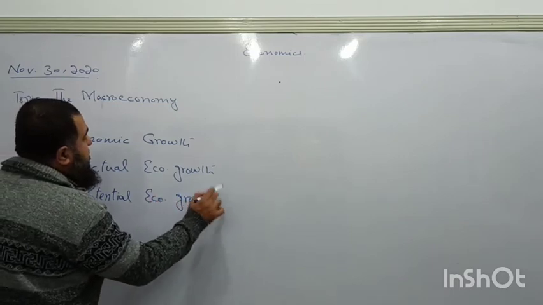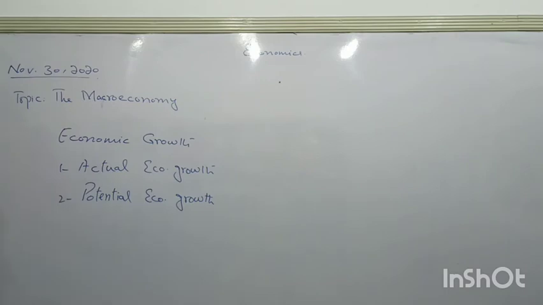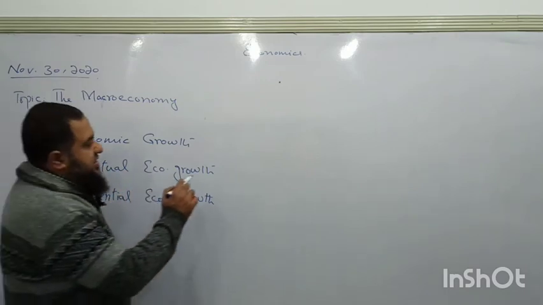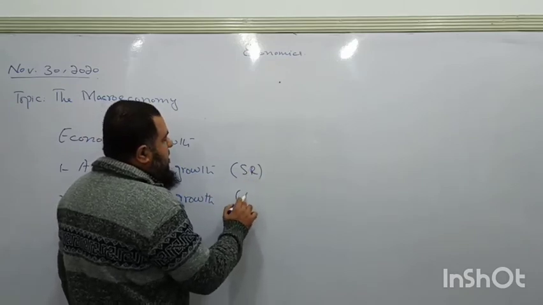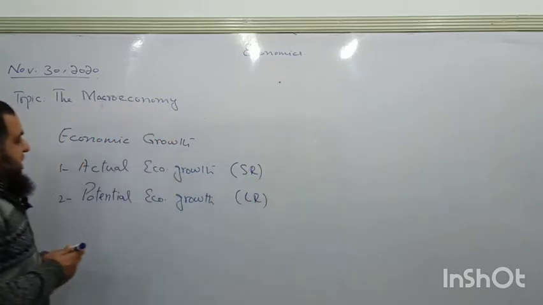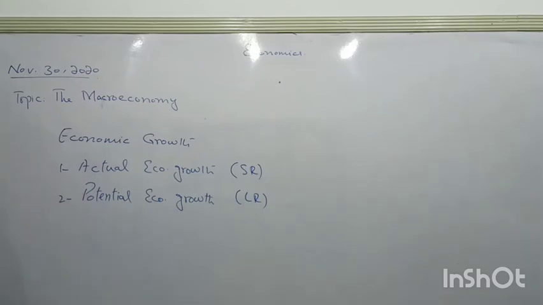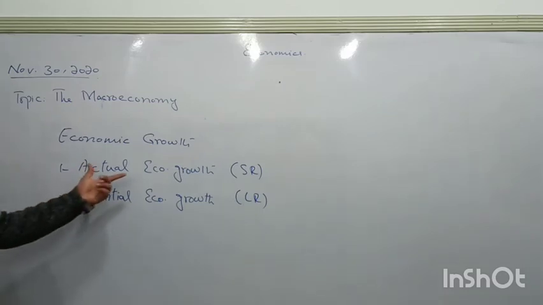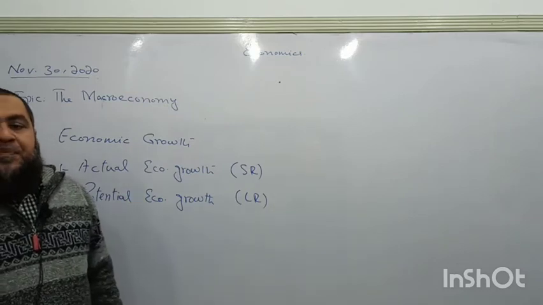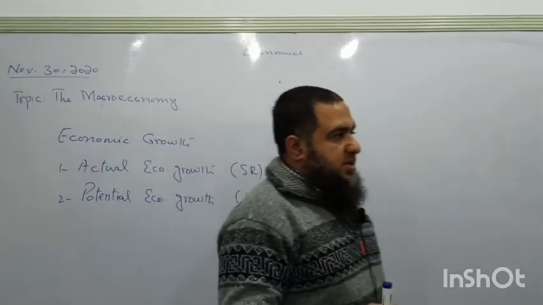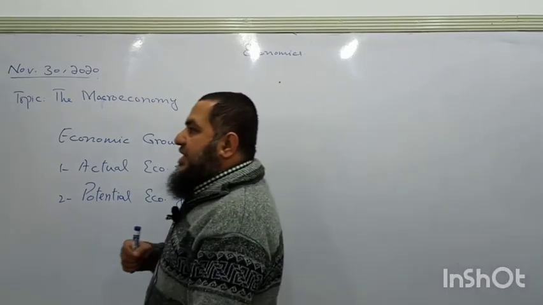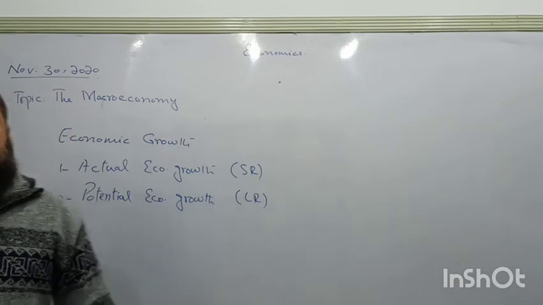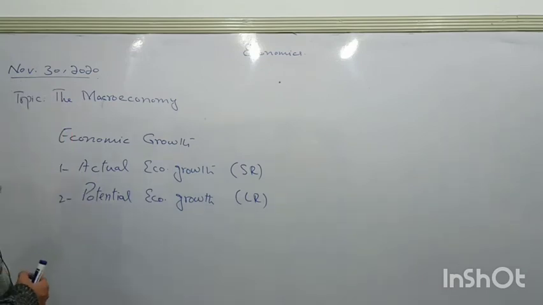When we talk about short run and long run economic growth, we say the actual growth of the economy is about short run economic growth, whereas the potential economic growth is the long run economic growth. How can we talk about actual economic growth? It takes place by utilizing the existing resources, when aggregate demand in the country increases, so it will be utilizing the present resources which are available, which were previously unemployed.